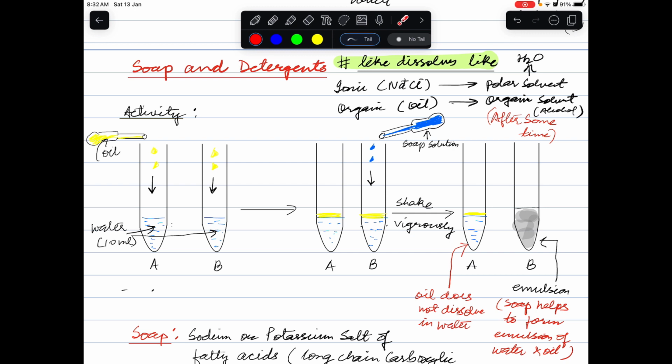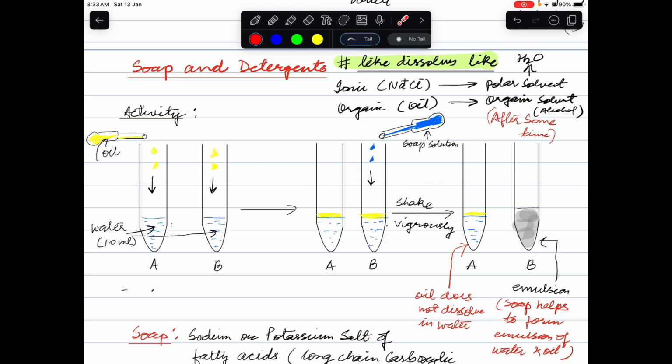Now what we do in the next step: the first test tube, that is A, we will keep as such, but in test tube number B, we will be adding a few drops of soap solution. And after this, we will shake both the test tubes vigorously. Once we stop shaking, after a few seconds, what we observe in test tube number A is that your oil and your water will again form separate layers. They will appear to be forming an emulsion till we keep on shaking. Once we stop shaking, they will form separate layers.